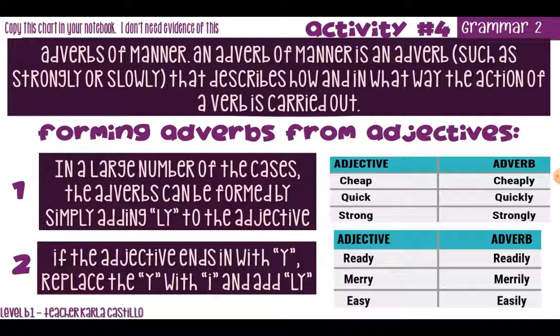An adverb of manner is an adverb, such as strongly or slowly, that describes how and in what way the action of the verb is carried out. Now, how to form adverbs from adjectives. Remember, the adverb comes from an adjective. In this case, I'm going to explain five different ways to form them.